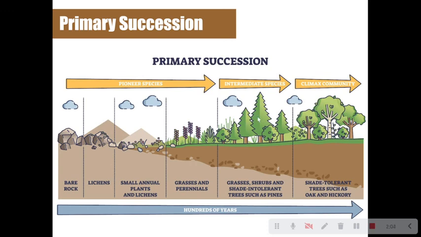Once that happens, we're going to get into our intermediate species. So this is going to be our grasses, our shrubs, and our shade-intolerant trees such as pines. And then after that, we're going to head into our climax community, which is shade-tolerant trees such as oak or hickory. Now, this process does not happen overnight. It does not happen in a week. It does not happen in a month. This happens over hundreds of years.